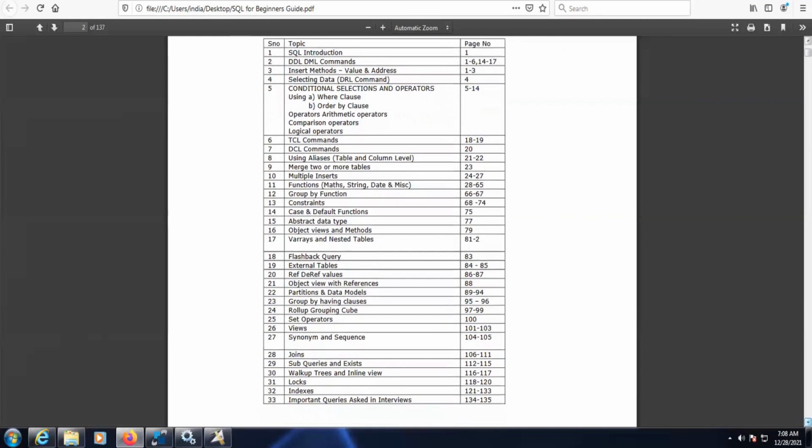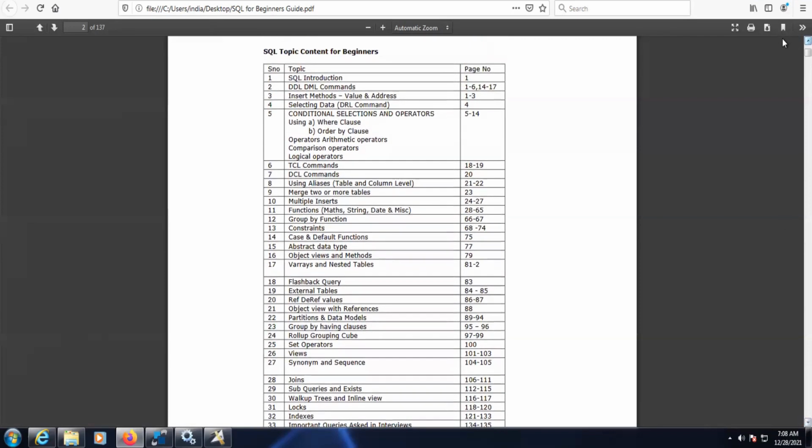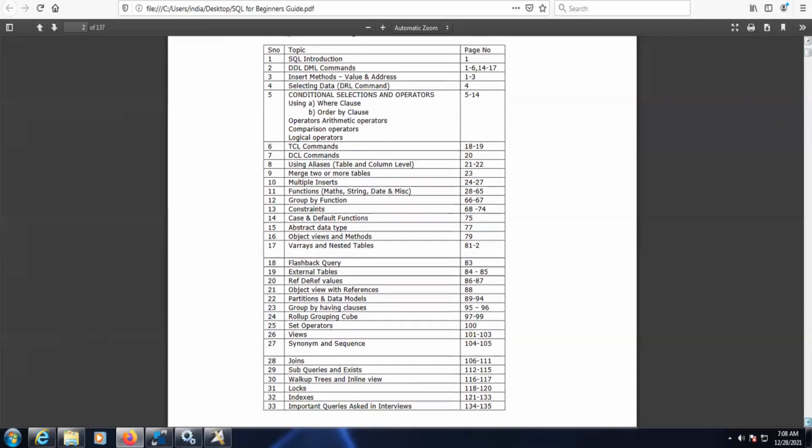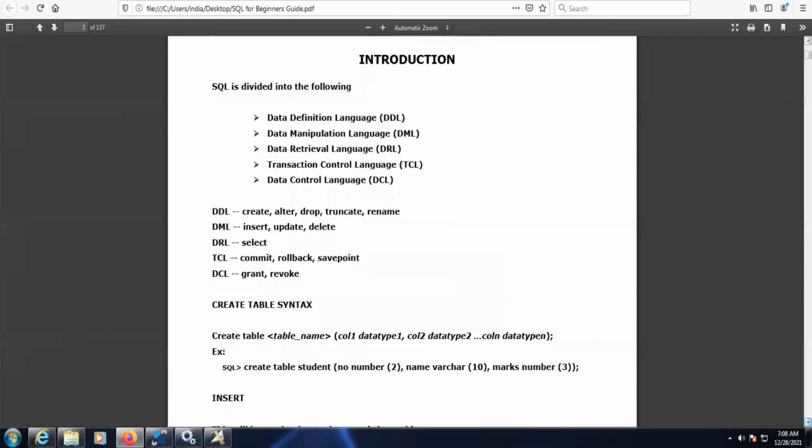Now let's go to the first topic, SQL introduction. Today we will see how to create tables, how to insert data into tables, and how to insert data by value and address method. We'll discuss the first three topics. So this is the introduction. SQL has been structured into 5 categories.